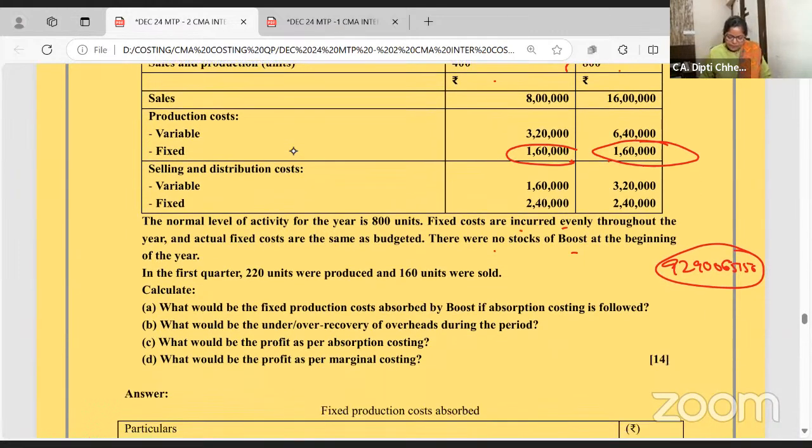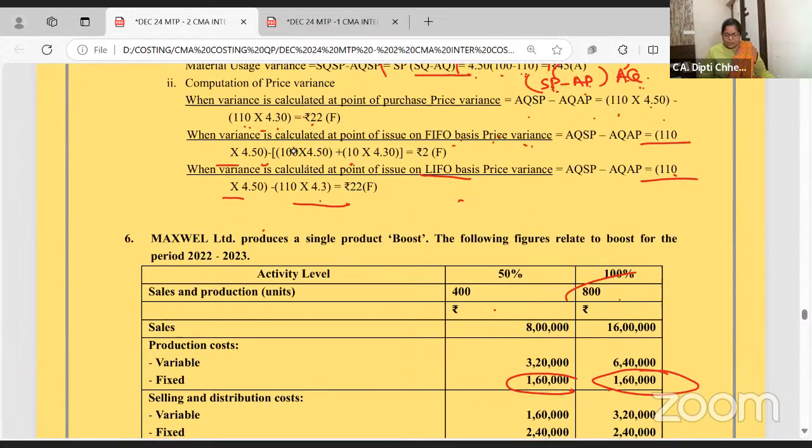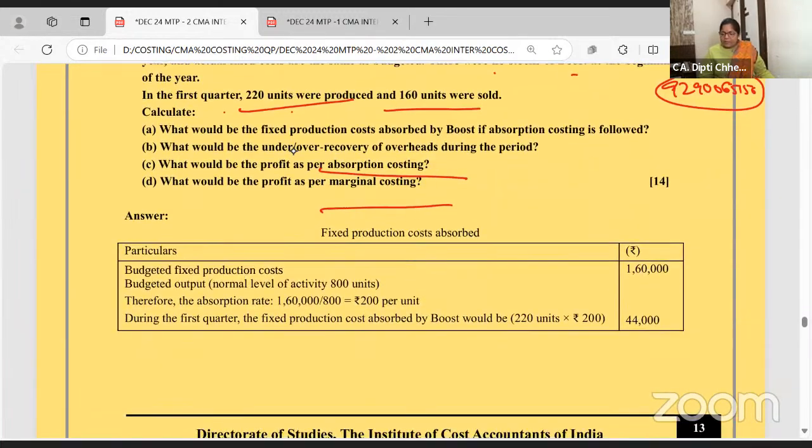So you have produced 220 units, but you have sold 160 units. This is a reconciliation problem. In absorption costing you prepare it like a cost sheet. You take the stock also at the total cost. In marginal costing, you take the stock at the variable cost. This is actually a 14 marks question. True. Question number 6, I told you earlier also, it's a 14 mark question.